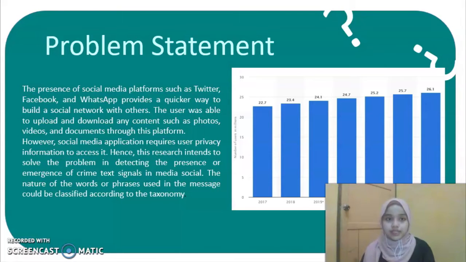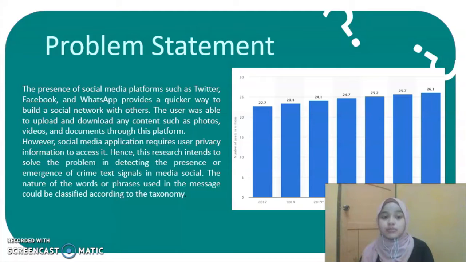Next is the problem statement. The presence of social media platforms such as Twitter, Facebook, and WhatsApp provides a quicker way to build a social network with others. The user is able to upload and download photos or videos through these platforms. The graph shows the increase in the number of users from 2017 to 2021. It shows that they had 22.7 million in 2017, and it increased to 26.1 million in 2021.